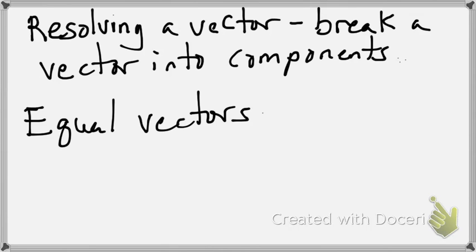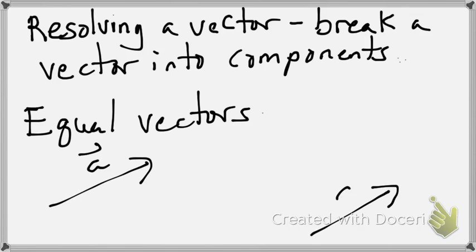Where the vector is located doesn't matter. So just because vector A is in that spot and vector A is over here, as long as these two vectors have the same length and the same direction, they are equivalent. And that's all. You can pick up a vector and place it anywhere you like in the whole world.